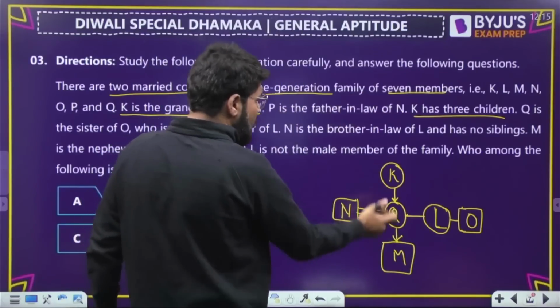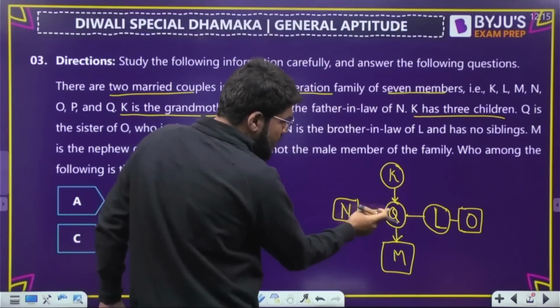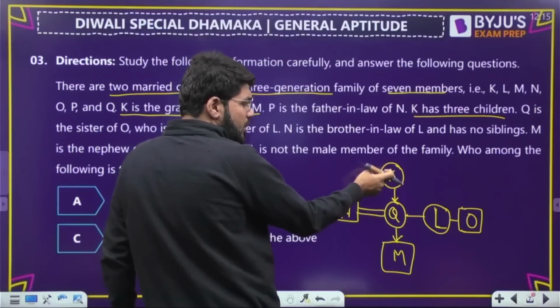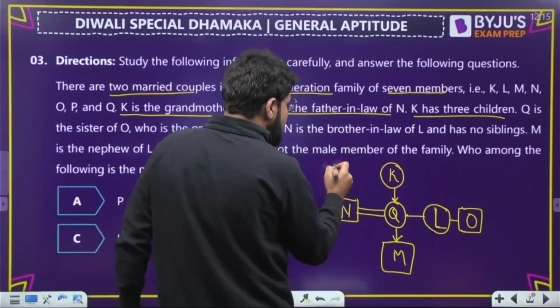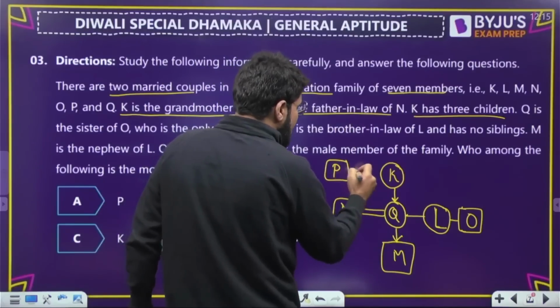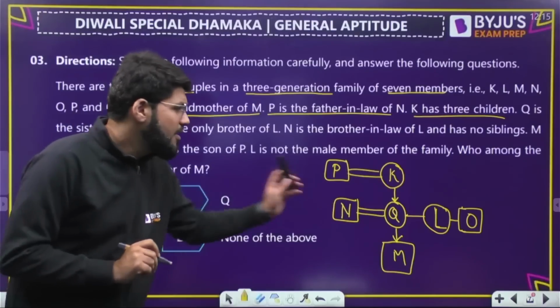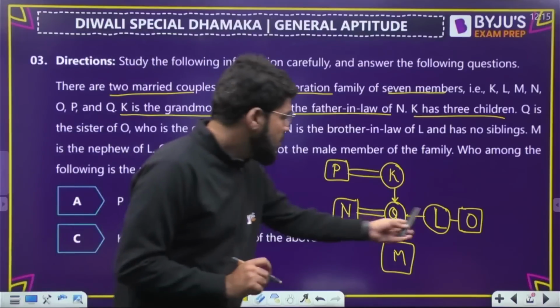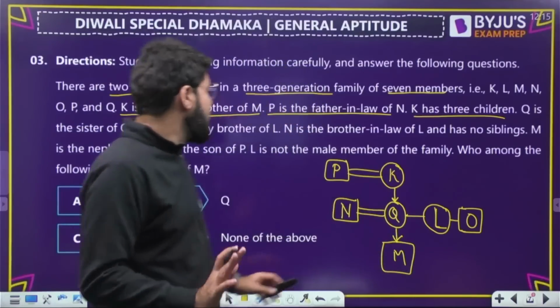P is the father-in-law of N. Achha, look. N and Q are married and Q has the mother K. So K becomes the mother-in-law to N. P is the father-in-law. That means P is male and married to K. So P is the father-in-law of N. Okay, I think all 7 are done. 7 done and 2 married couples, 3 generations, everything is sorted now.